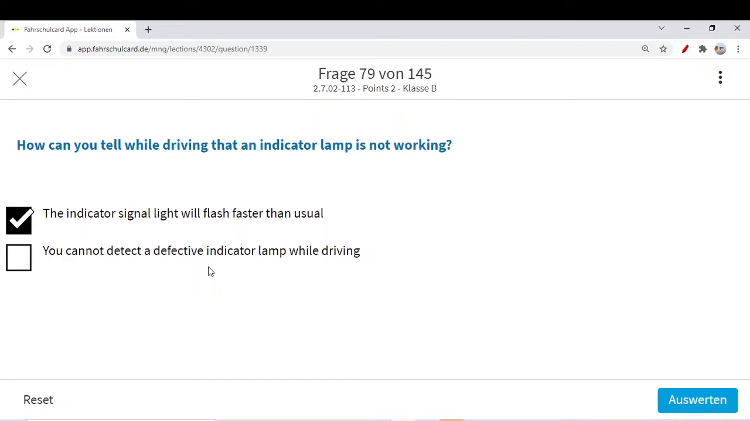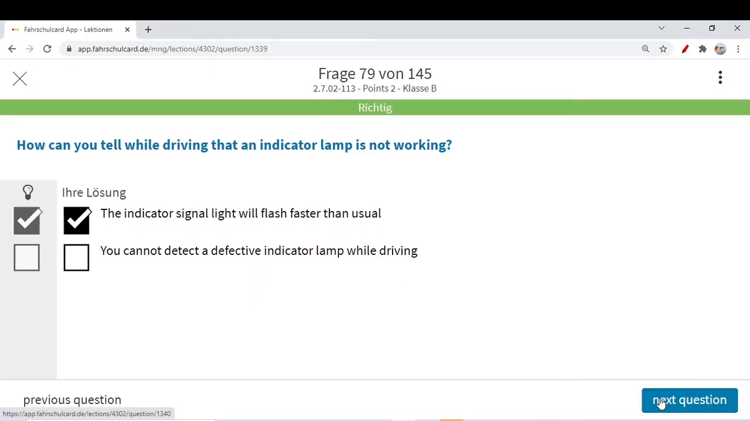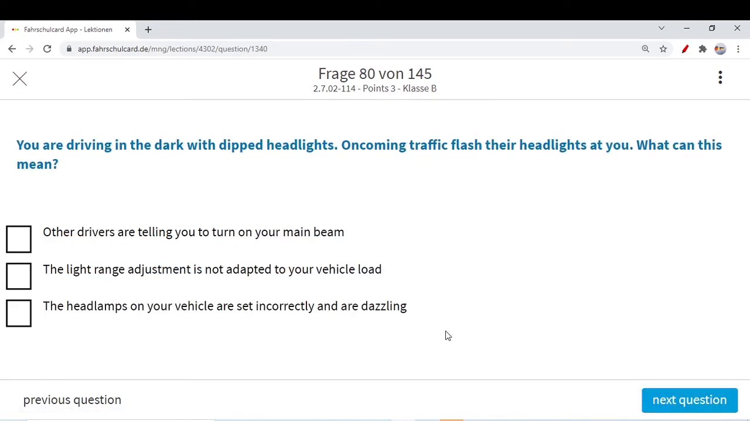No, you can tell. If the light is continuously flashing, you know how the indicator light looks in your car. But if it is flashing faster than usual, for sure there is a problem, and you can figure it out. So the first option is correct. Let's go to the next question.